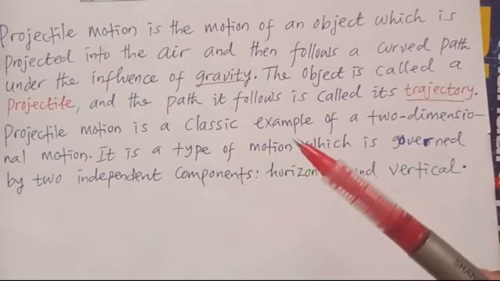It is a type of motion which is governed by two independent components. One component is the horizontal component, the other component is the vertical component. We do not combine vertical velocity and horizontal velocity in one equation. It does not make sense at all. If we are analyzing the vertical motion, then all our velocities must be vertical.